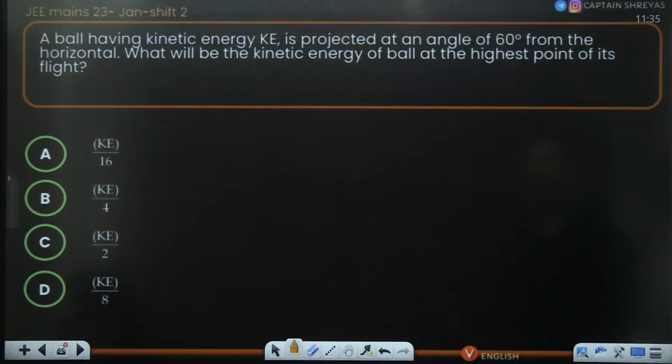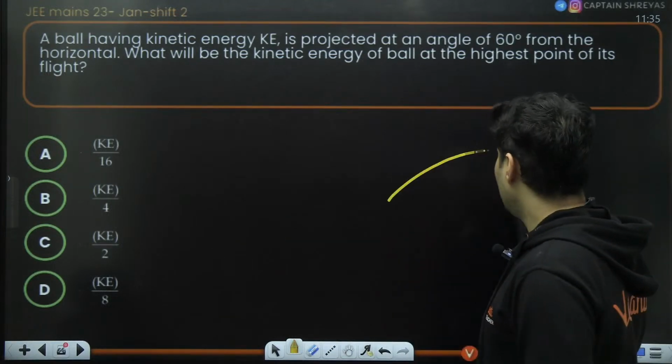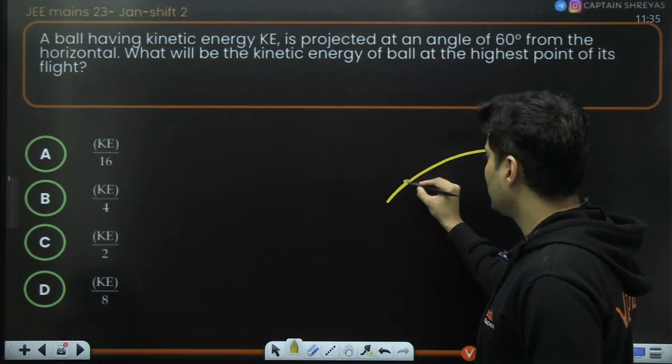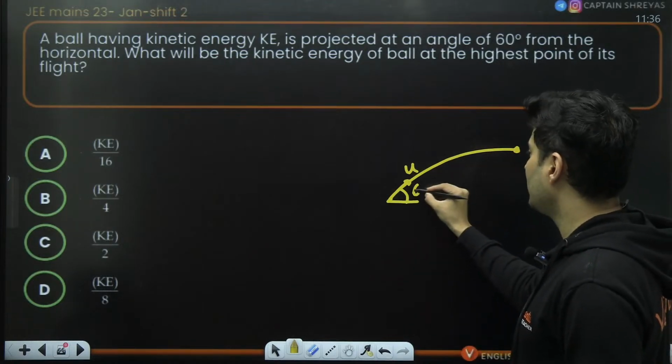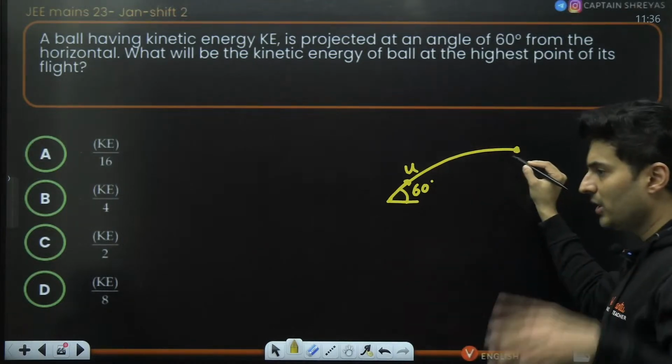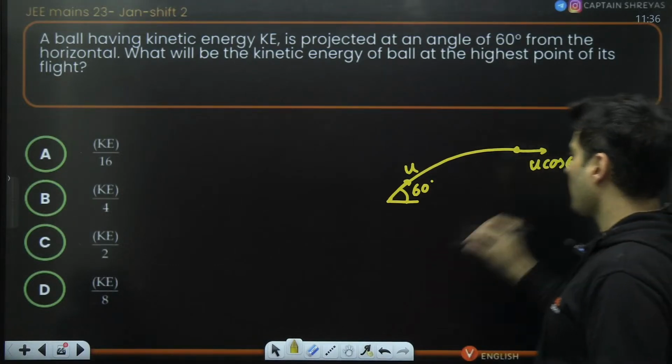A ball having some kinetic energy is thrown. What will be the energy at the highest point? This is a direct question, guys. If you reach the highest point, the speed, if it is u at the start and the angle is 60 degrees, at the topmost point the speed is only horizontal, and it will be u cos 60.